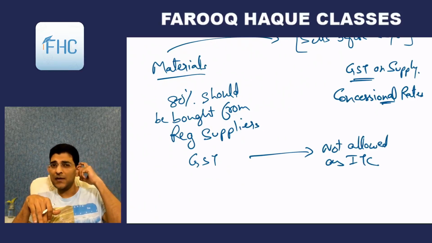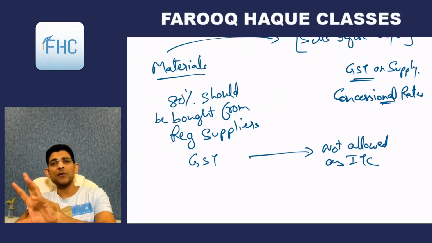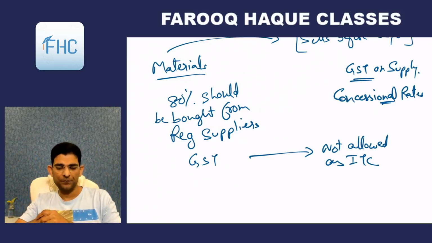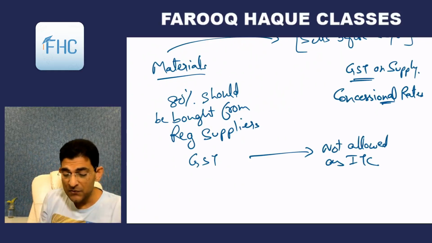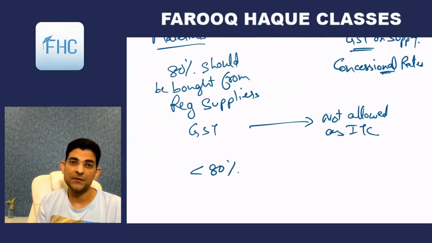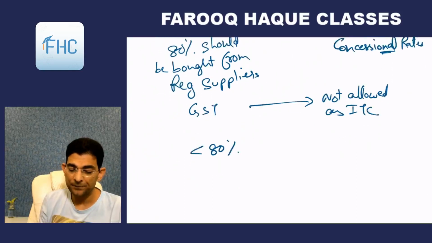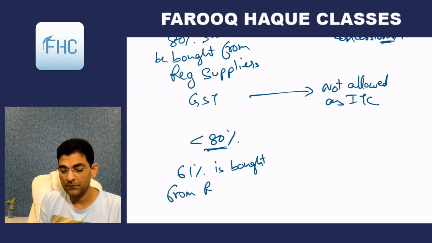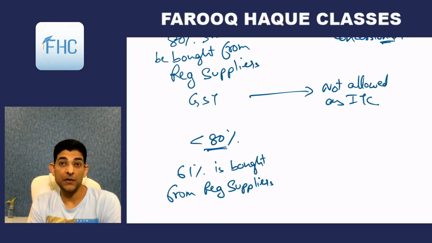Government has received the tax on these materials also, and now government will receive tax on the final supply to the flat owner also. But if this 80% is not achieved, if less than 80% is bought from registered suppliers, so for example, say, only 61% is bought from registered suppliers, in the whole financial year.